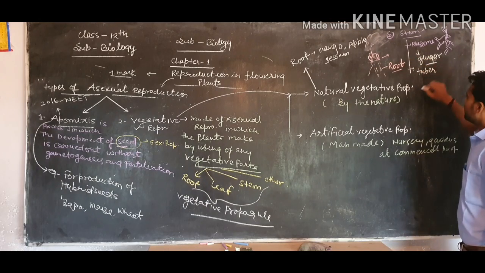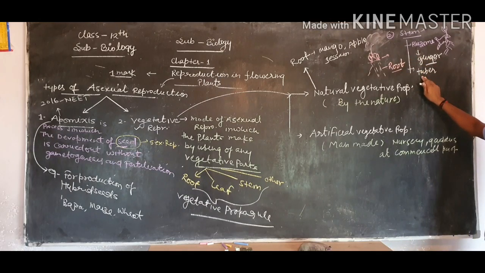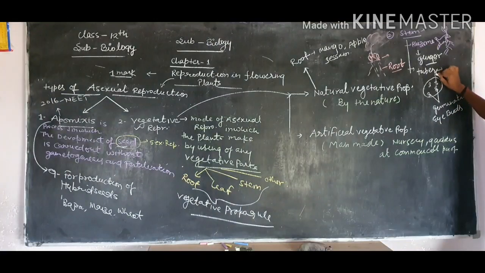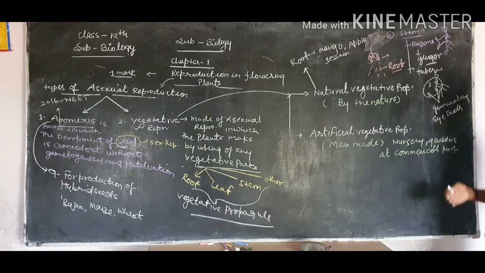Tuber is already a modified stem, like as potato. You have seen some potato seeds have germinating eye buds. Which type of buds? Germinating eye buds, and these germinating eye buds basically produce new type of plant due to the formation of adventitious roots, which go underground and absorb the minerals and water for survivability and then produce new plants.